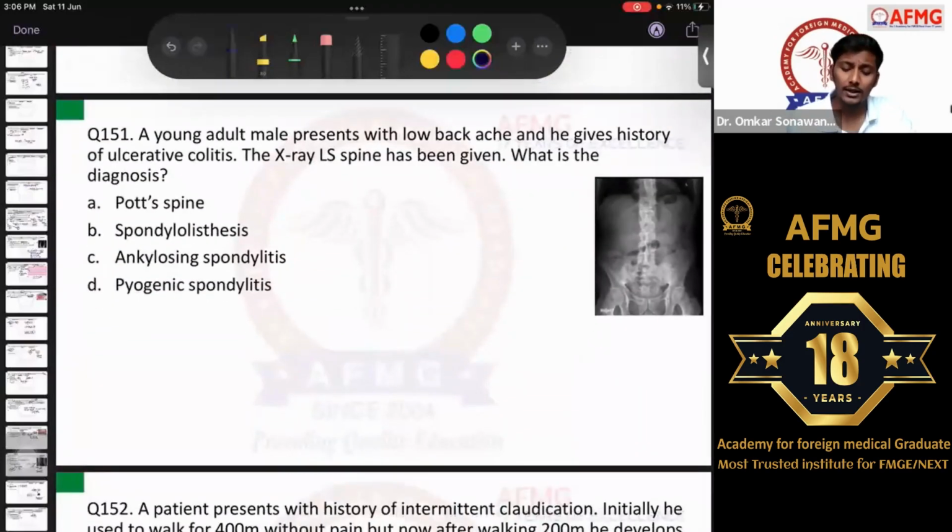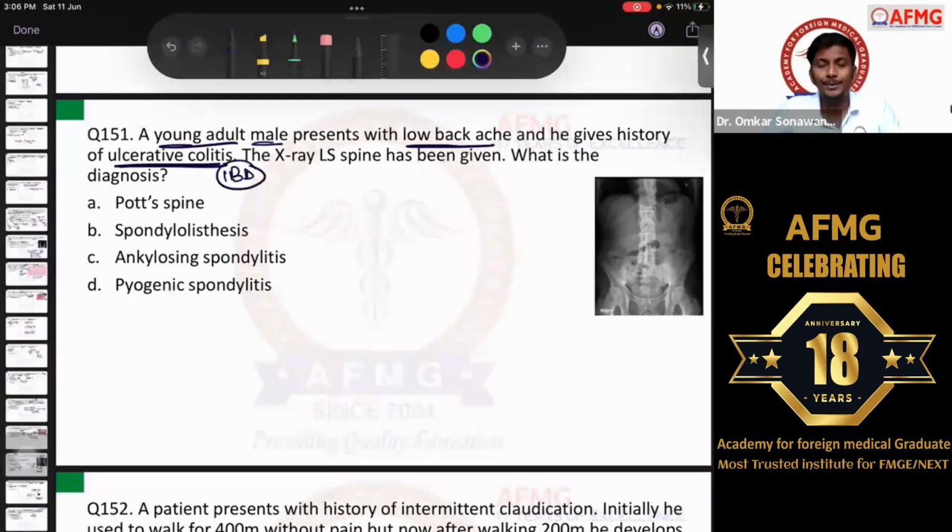Moving further, question number 151. A young adult male presents with low backache and he gives history of ulcerative colitis or inflammatory bowel disease. Okay? This was a pretty straightforward one. Young adult male presenting with low backache, the first differential diagnosis is ankylosing spondylitis. If the patient is an elderly male presenting with low backache, the first differential is multiple myeloma.